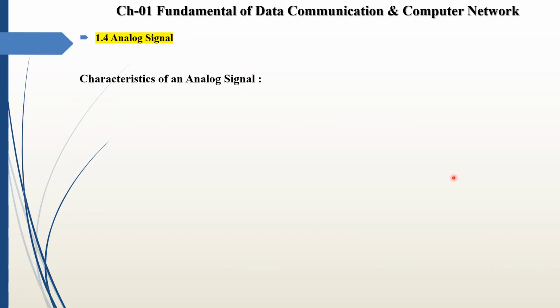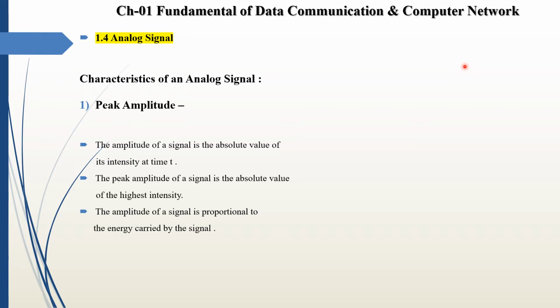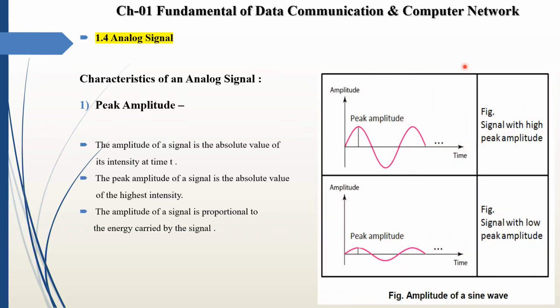Next we see some characteristics of analog signal. First characteristic is peak amplitude. The amplitude of signal is the absolute value of its intensity at time t. The peak amplitude of signal is absolute value of the highest intensity. The amplitude of signal is proportional to the energy carried by the signal. So this is about peak amplitude, and the image shows the phenomena of peak amplitude.